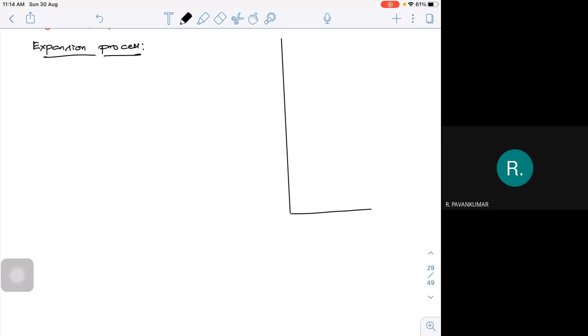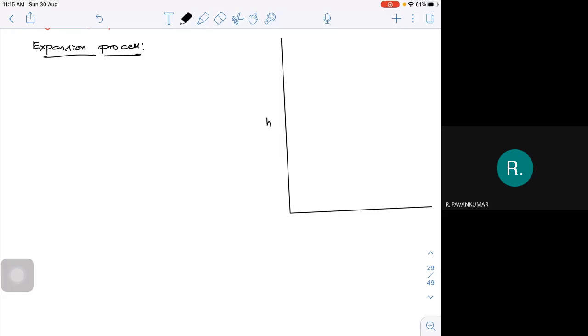What is this expansion process? Expansion means it's a turbine. Okay. Let me take it. For the expansion process, what happens in case of an expansion process? Let me take the corresponding HS diagram. This is the HS diagram for the expansion process.